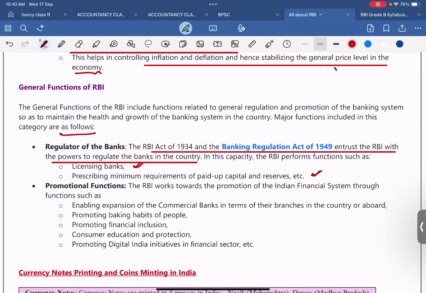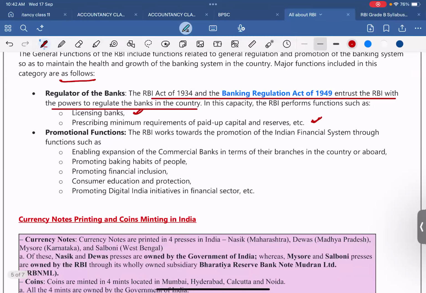Next come the promotional functions. The RBI works towards the promotion of the Indian financial system through functions such as enabling expansion of the commercial banks in terms of their branches in the country or abroad, promoting banking habits of people, promoting financial inclusion, consumer education and protection, and promoting the Digital India initiative in the financial sector.